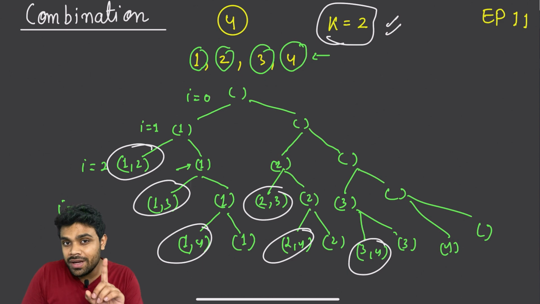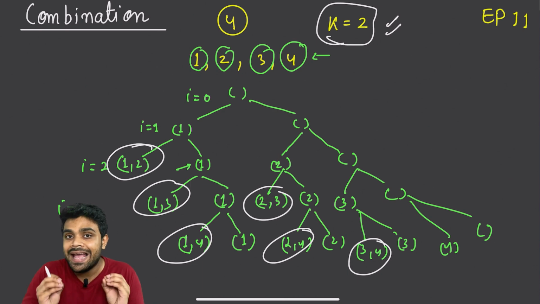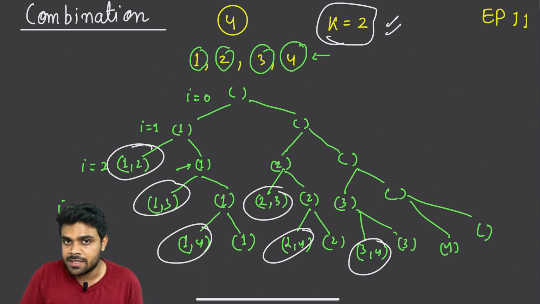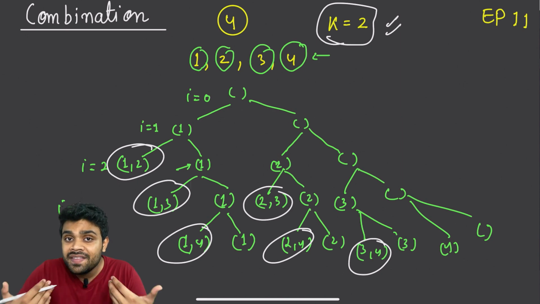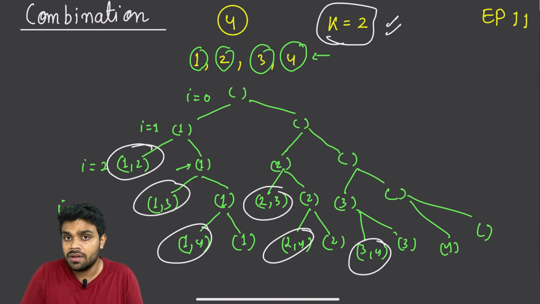We can even put only one base condition, that is of i. When we were generating subsets, we had only one base condition. When i reaches the end, then we were stopping, right? In that case, we ended up generating all the possible subsets, 2 raised to the power n. But here we don't need all the possible subsets, but our answer lies within all the possible subsets only. So that's why we can generate all the possible subsets for sure. Okay, I will show you with the help of the code itself.